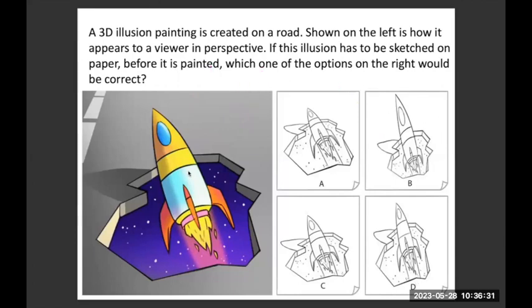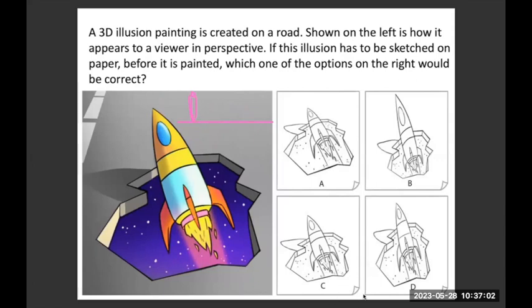Twisha, right answer. Okay. So now in this case, if this is the ground, this is a road, for instance, and some person is standing on this road and looking at this kind of painting which is laid on the ground.